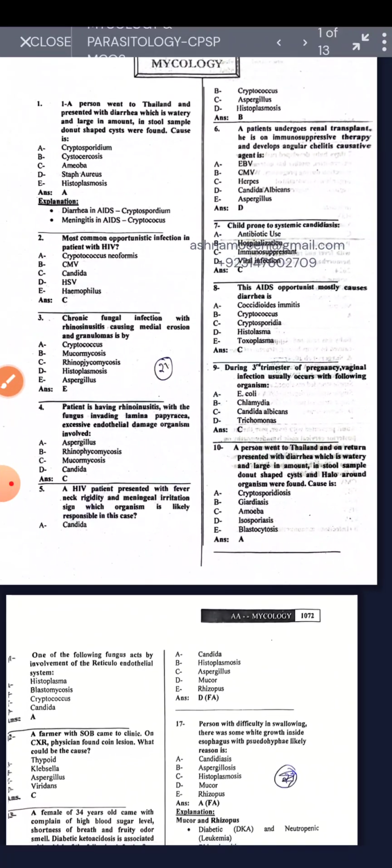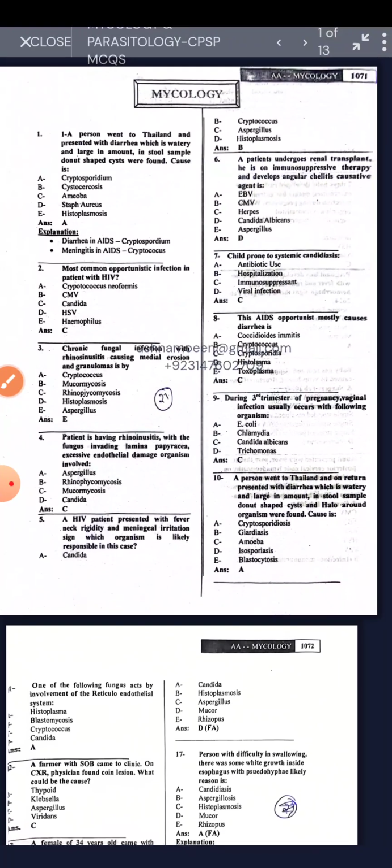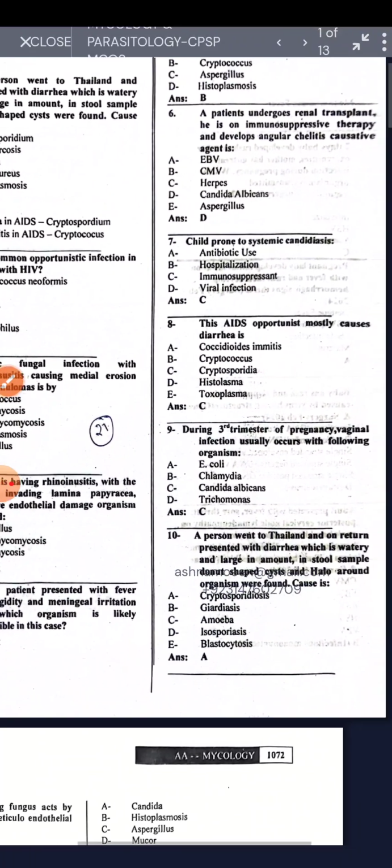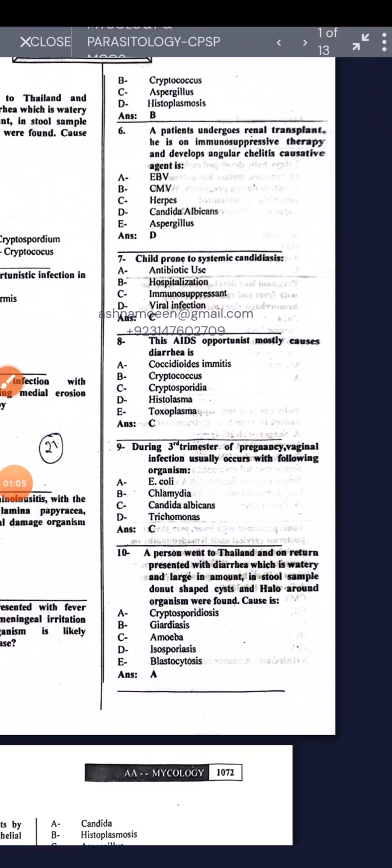Mucormycosis. An HIV patient presented with fever, neck rigidity, and meningeal irritation. Which organism is likely responsible? Cryptococcus. A patient undergoes a renal transplant, is on immunosuppressive therapy, and develops angular cheilitis. The causative agent is Candida albicans.